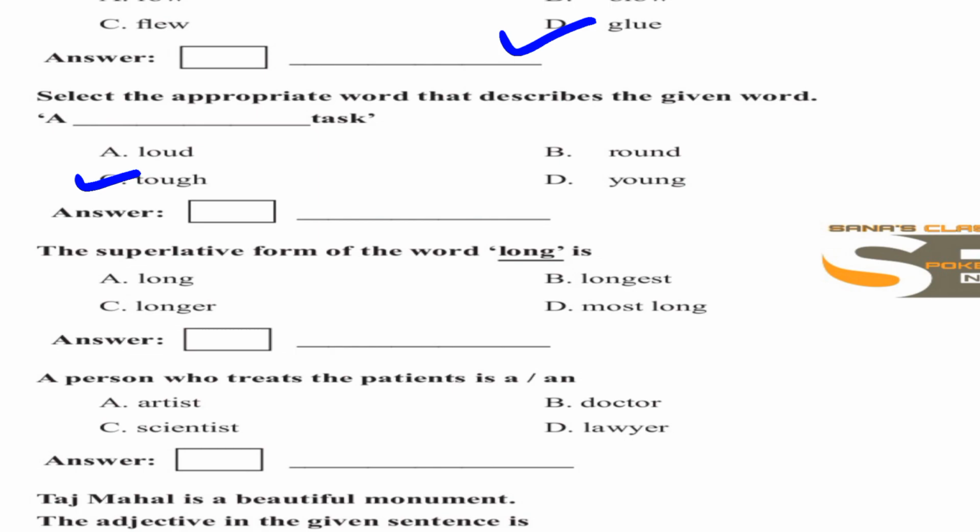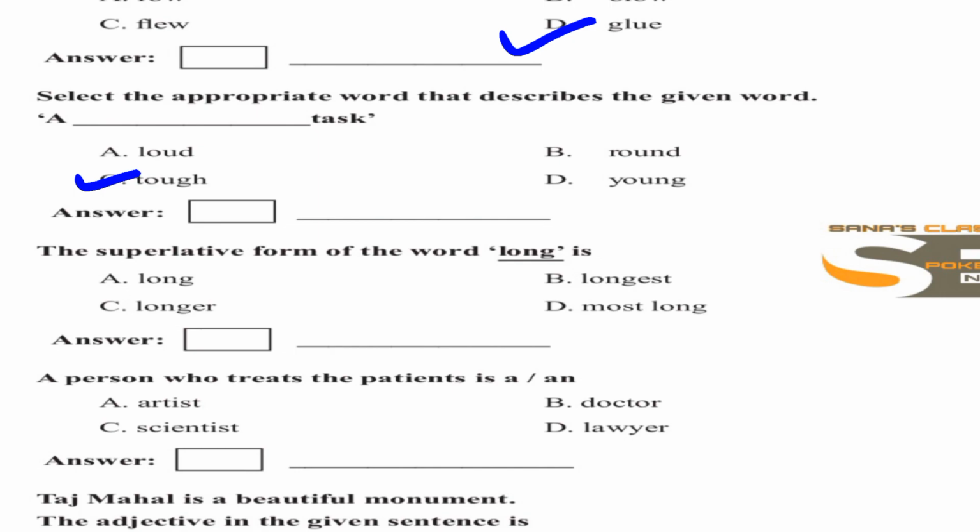Okay, comparative: you are comparing Rahim with Ram here. Ram is taller than Rahim. When you are comparing with another person, that will be your comparative degree. Next, when you're comparing with all, for example, you have many friends, and in that friend circle, Ramesh is tallest of all.